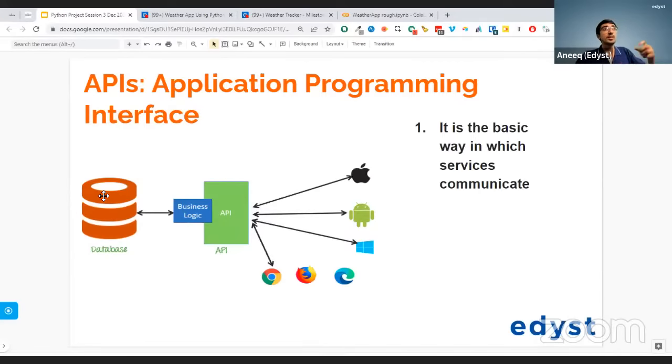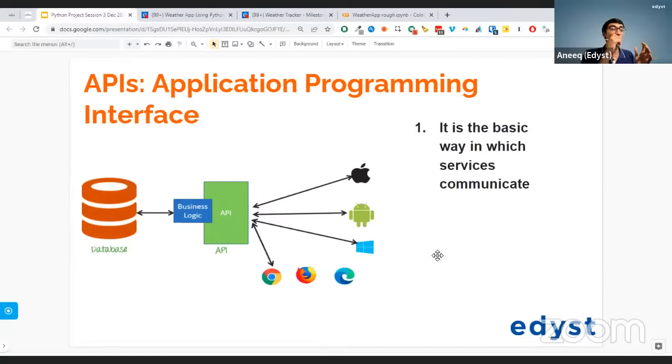Now, they will not just give you access to the database like that. There is a way of asking from that database. That database will be asked via something called an API, application programming interface. Via that API, we're going to query. That API will give us data no matter which device you're on. You could be on a Mac, on an Android device, on a Chrome browser. You could be on any device, but you can query that particular data. So this is where the API comes in.